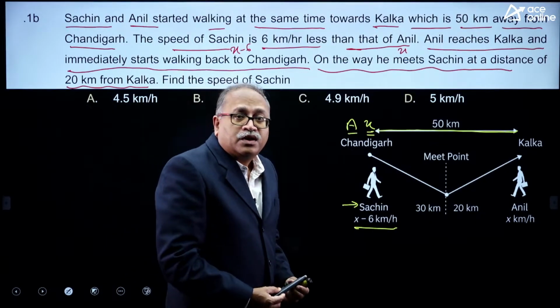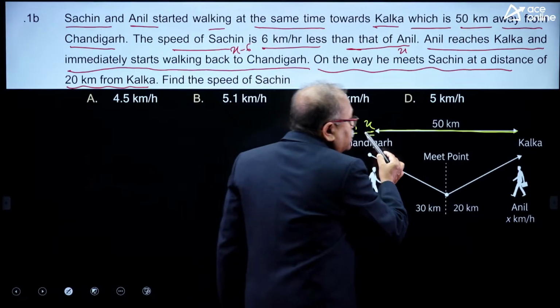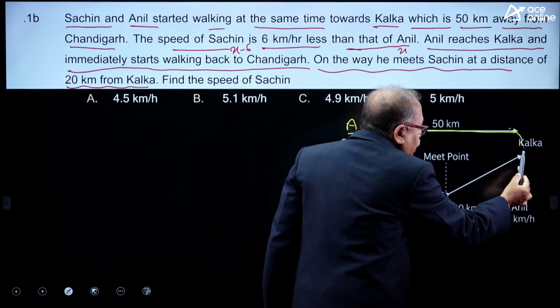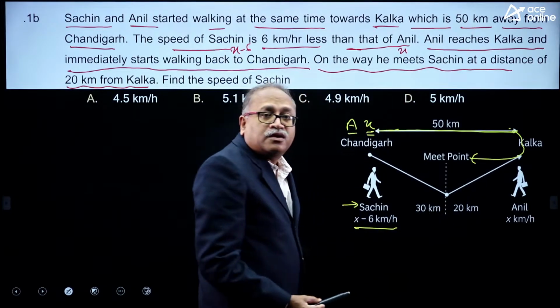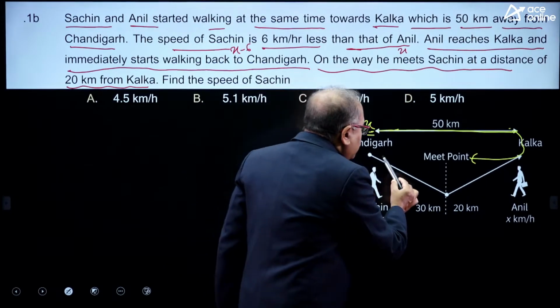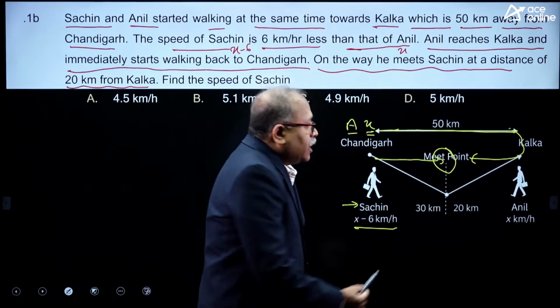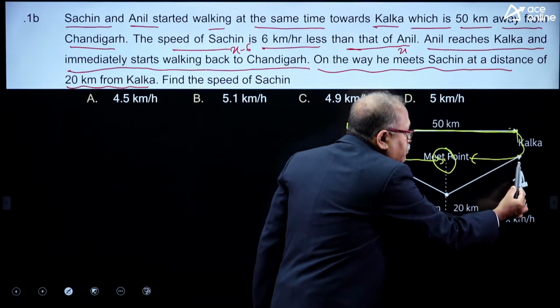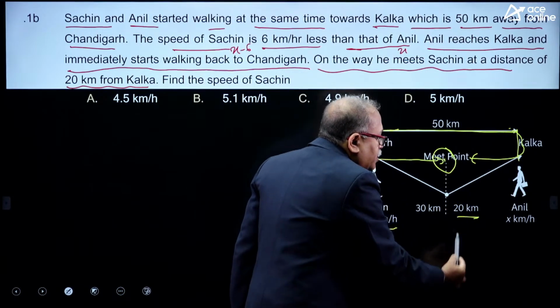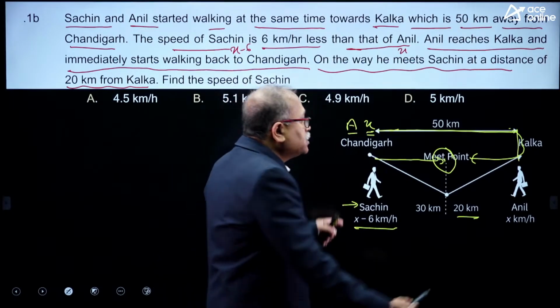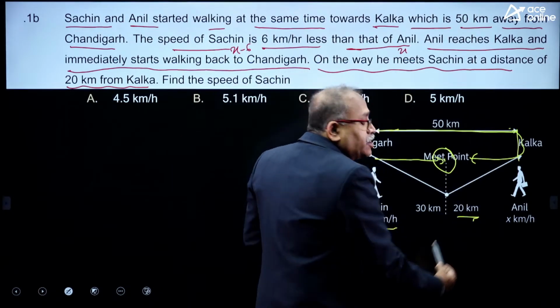As the speed of Anil is more, he reached Kolkata and he comes back again. At the same time Sachin is moving and they are meeting somewhere over here, and the distance from Kolkata to this point is 20 kilometer.